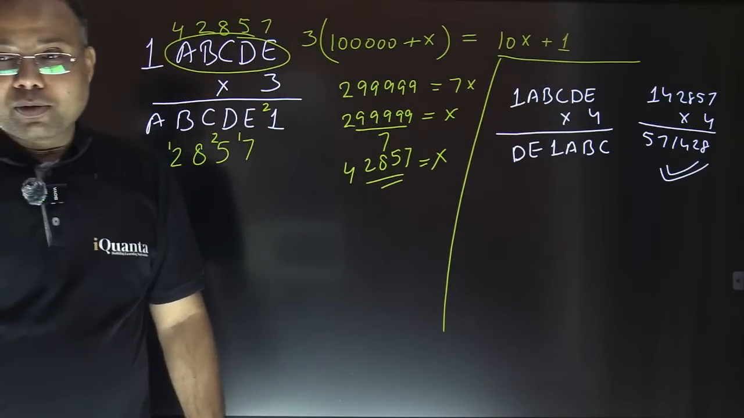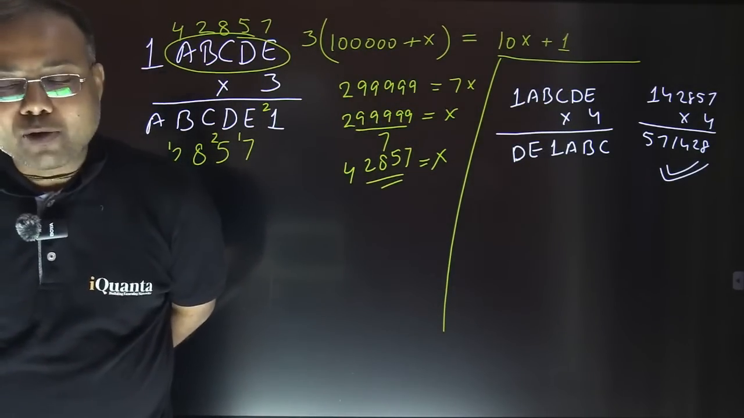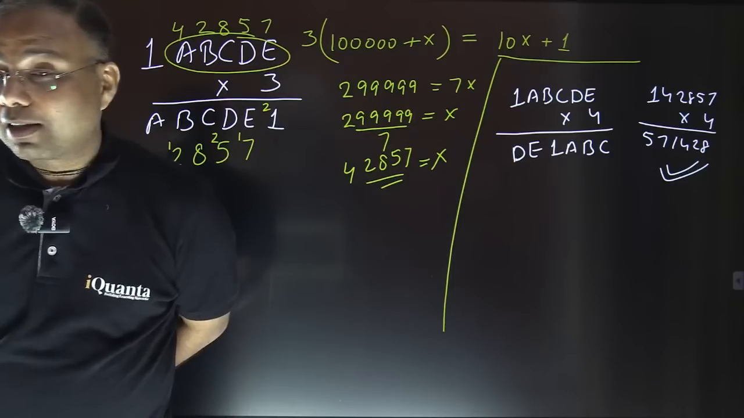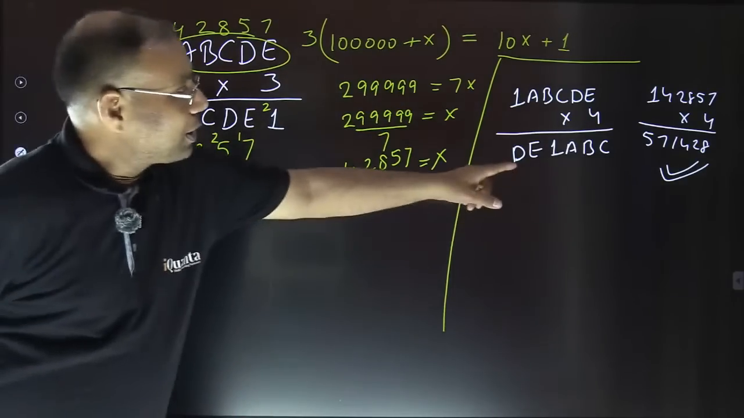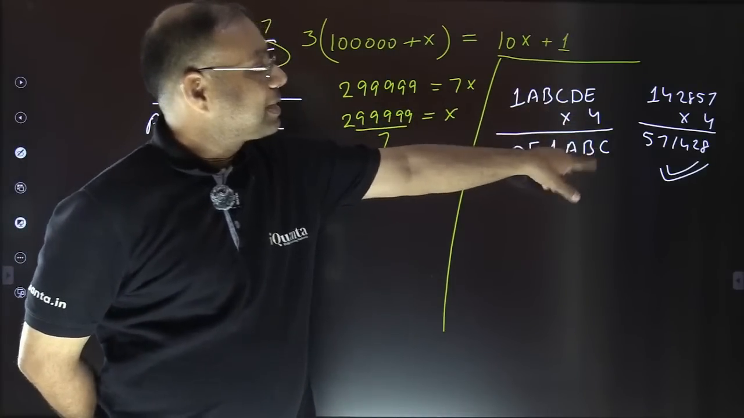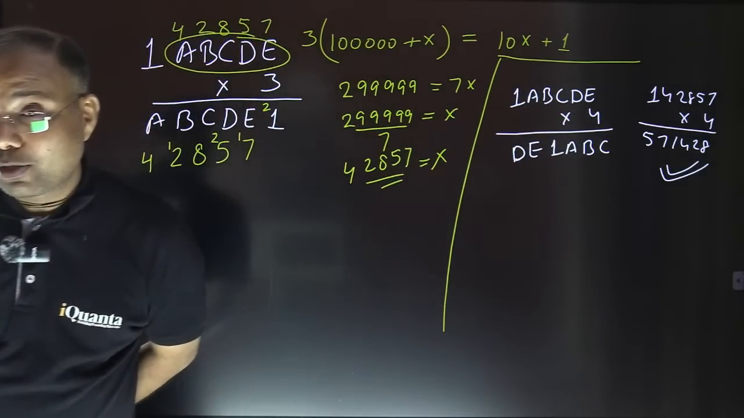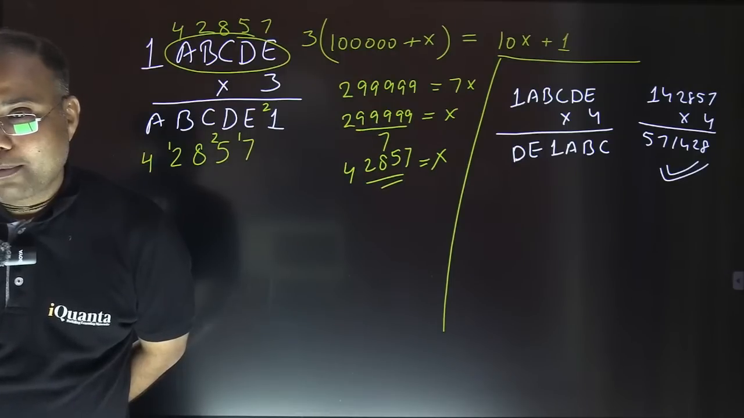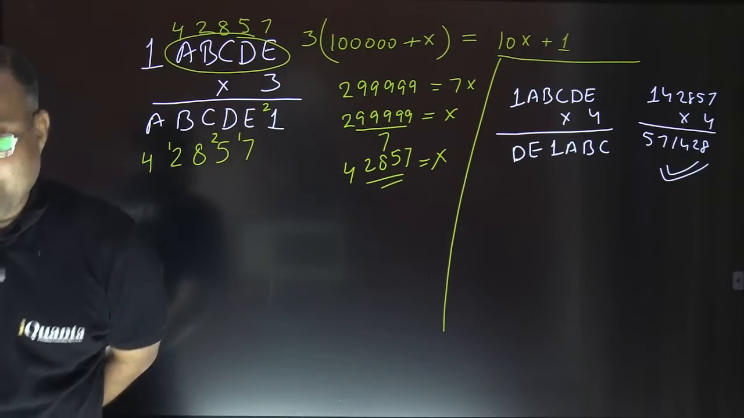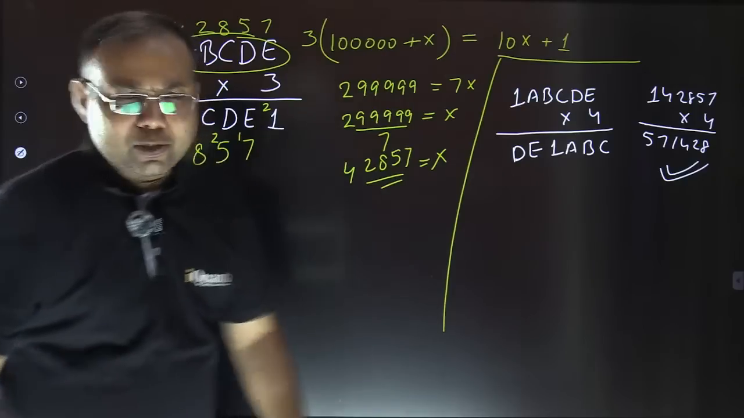But there is one more. Can there be more possible values? The answer is yes. So you need to find the other one, because now 4 into E should end in C. Both are unknown. It is difficult to calculate like that. How will you proceed now? So let's do it together to save time.